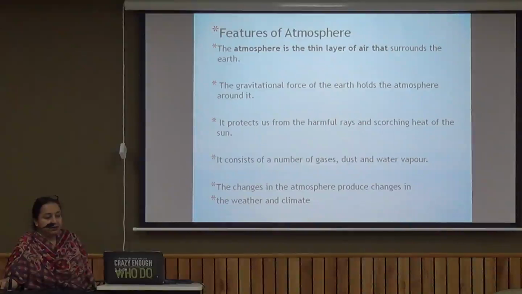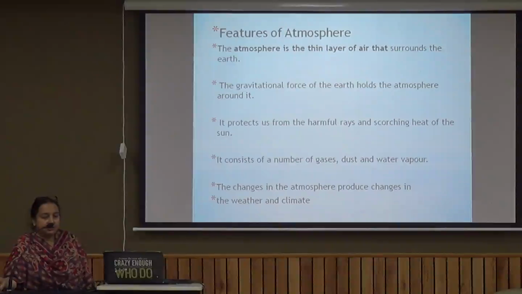Then the change in the atmosphere produces changes in the weather and the climate conditions. So whatever the day-to-day changes are there in the atmosphere, that leads to the change in the climate over a long period of time.